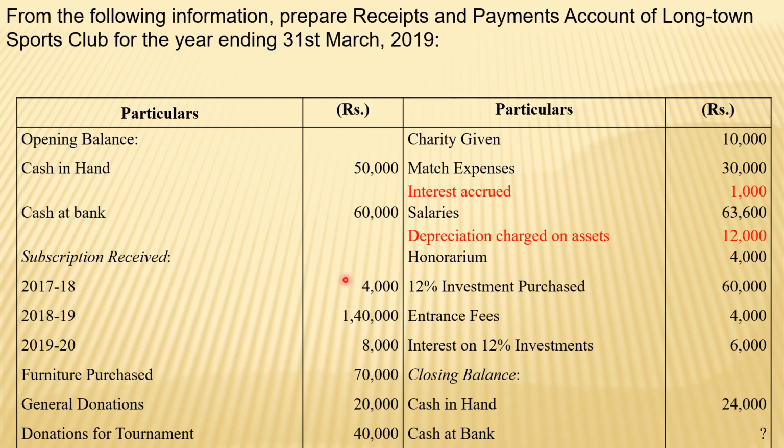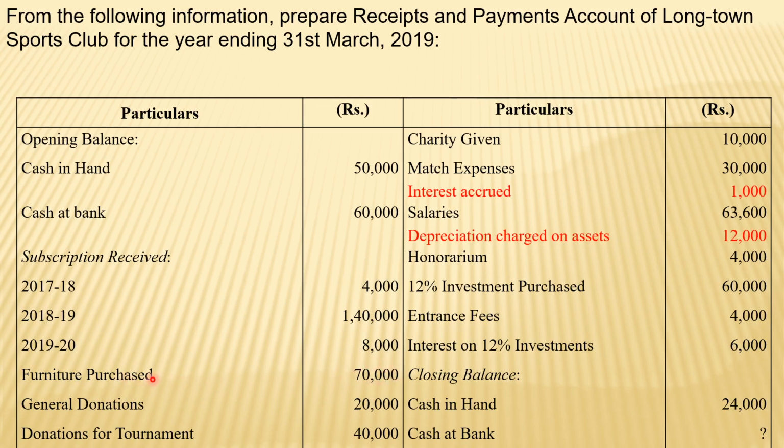So it does not affect here. If it is received in cash, that time we have to consider it on the receipt side of receipts and payment account. Purchase furniture 70,000. So here it is also cash purchase.